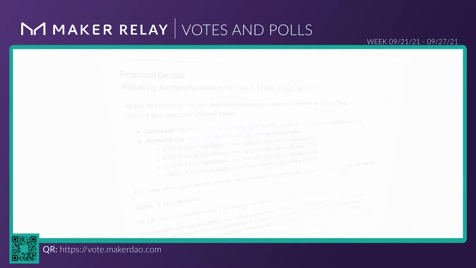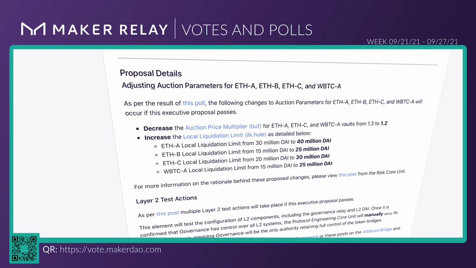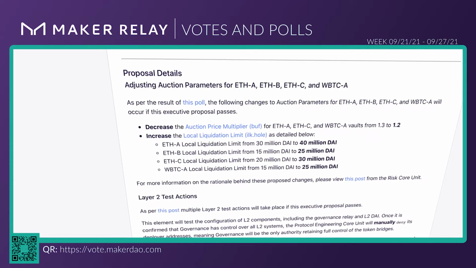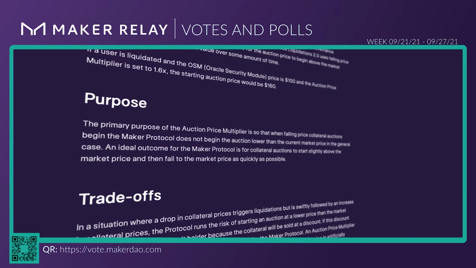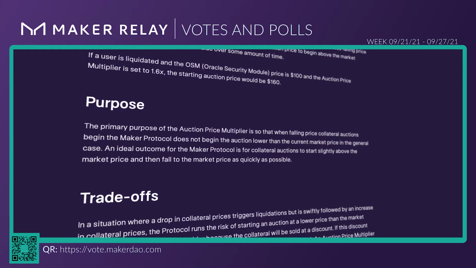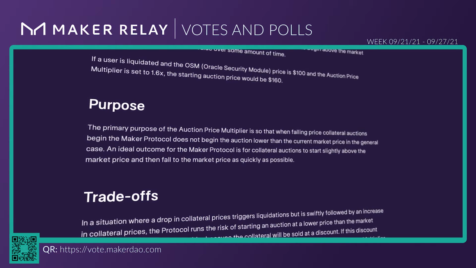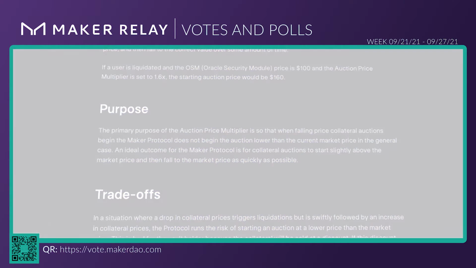auction parameters. The auction price multiplier, or buff parameter, for ETH-A, ETH-C, and wrapped Bitcoin A vaults will be decreased from 1.3 to 1.2. The auction price multiplier parameter is applied to the starting price of a collateral auction. Each vault has its own auction price multiplier and is intended to be greater than 1 times because of Liquidation 2.0's use of falling price auctions.